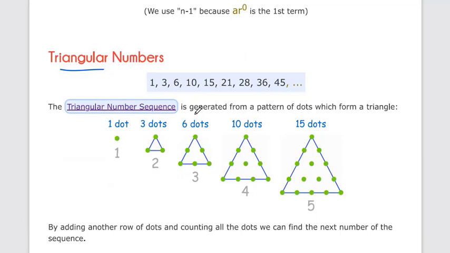Triangle number sequence is generated from a pattern of dots which form a triangle. Here first it's 1 dot, then we make 3 dots and make one triangle, then we make 6 dots. Okay, we can make this triangle. So it's a pattern of dots, but all the patterns of dots have to form a triangle. Here you can see that this is a triangle, this is a triangle, this is a triangle.